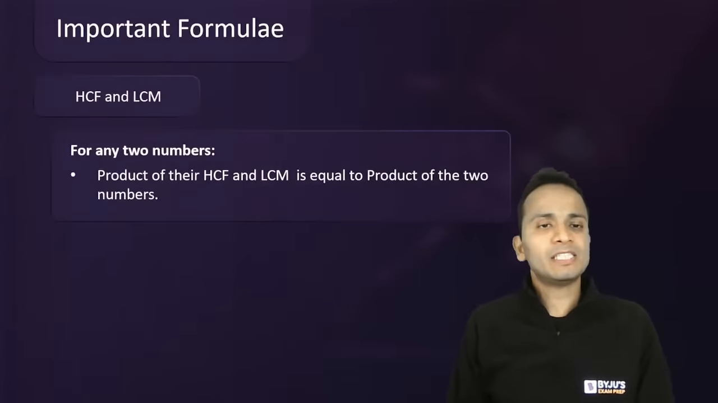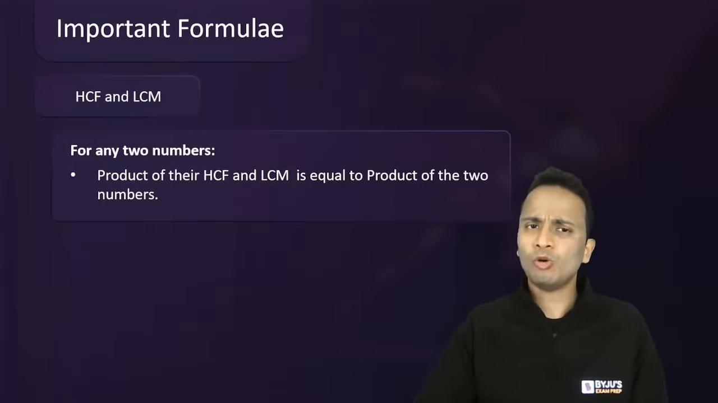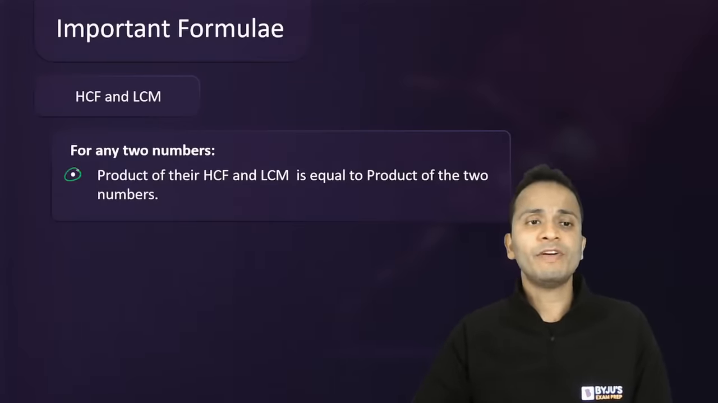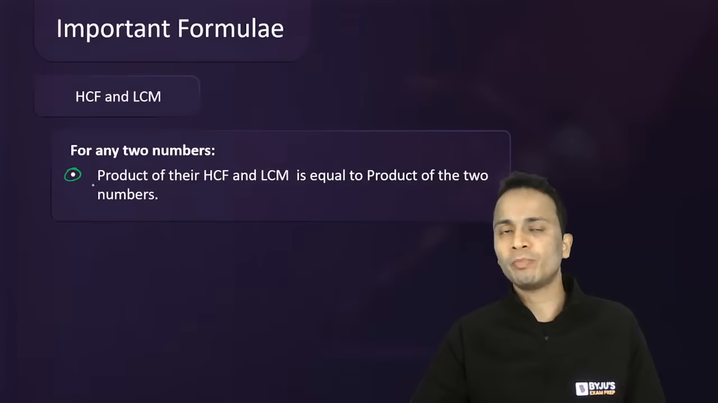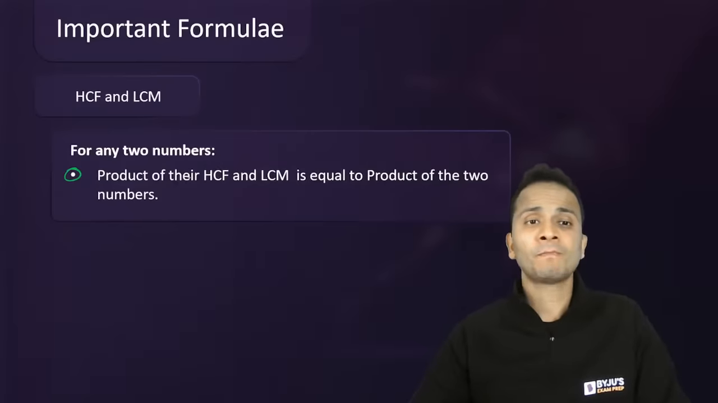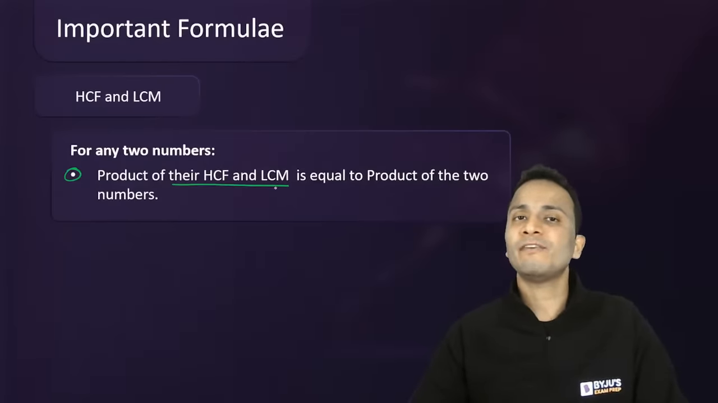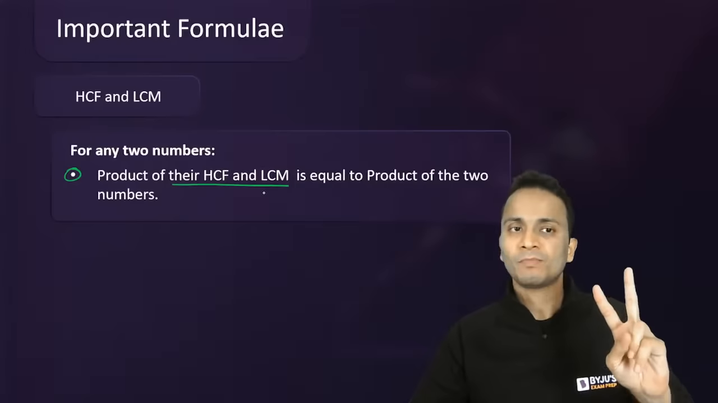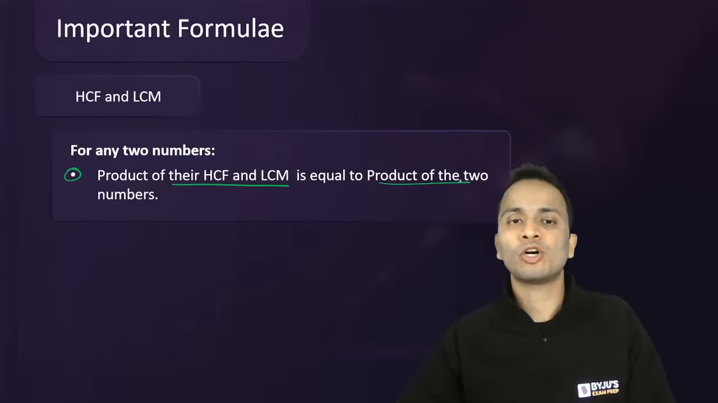Next is LCM HCF, some of the very important properties of LCM HCF. You would already know how to find out LCM HCF. One of the very important properties that is used probably in most of the questions of LCM HCF is that the product of LCM and HCF of any two numbers is equal to the product of these numbers.